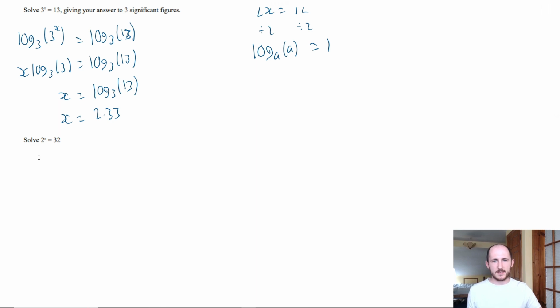So hopefully through my blathering, anyone that wanted to have a go is starting to have a go. So I'm just going to get started. Again, what we're going to do is apply the log to both sides, and we're going to use the same base as the base for the power. So log base 2 of 2 to the power of x equals log to the base 2 of 32. Again, use the power law. We're going to bring the x to the front.